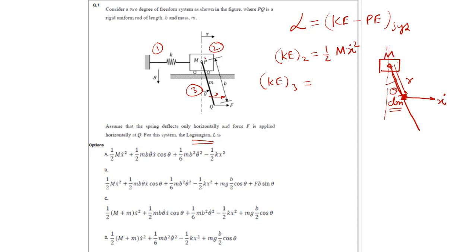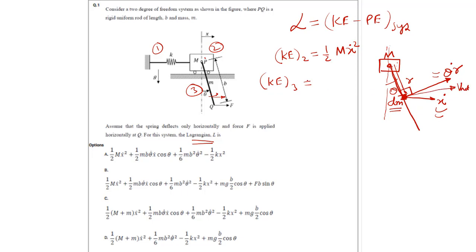And with respect to capital M, it will do rotational motion as well. Let's suppose that rotational motion is theta dot. That will give us one more velocity, perpendicular to this, and it will be theta dot into r. Okay. So this dm will have this velocity and this velocity, and if we combine these two, it will go with a v net.